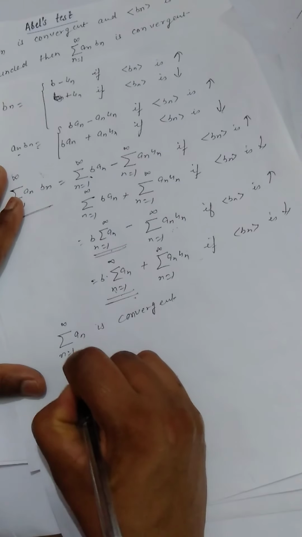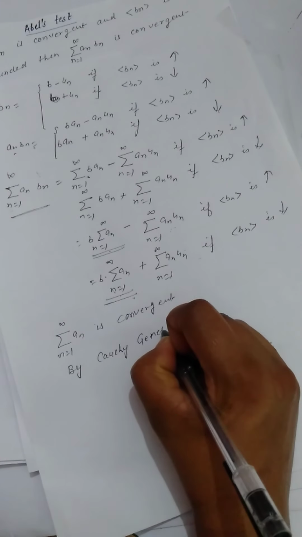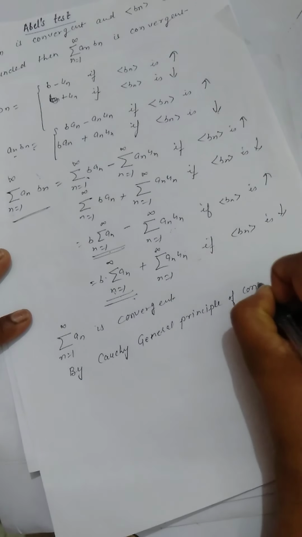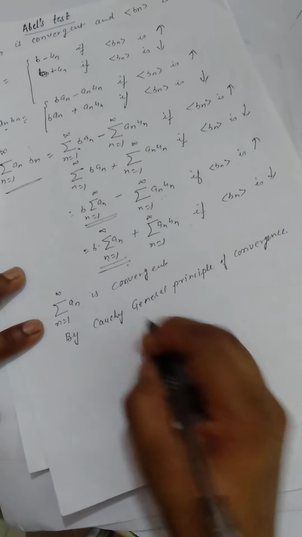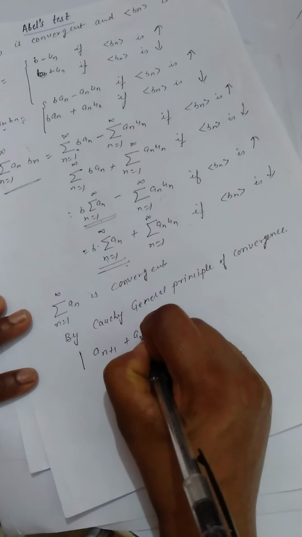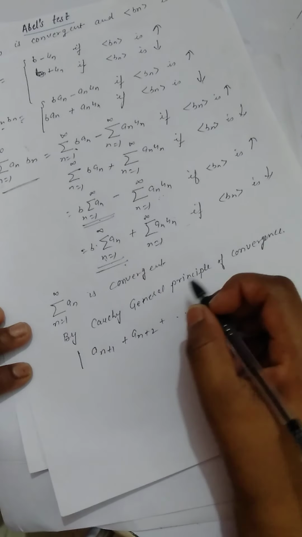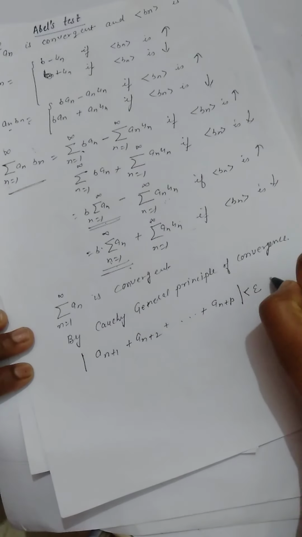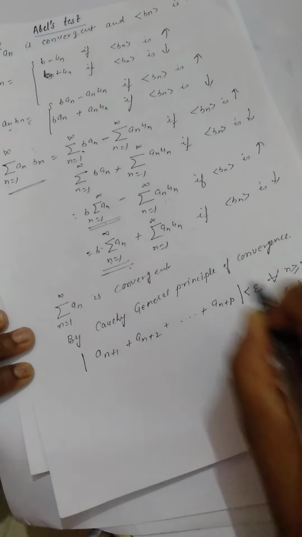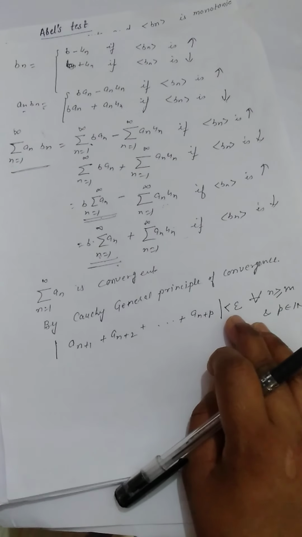If it is convergent, then by Cauchy general principle of convergence, we have modulus of an+1, an+2, up to an+p is less than epsilon, for all n greater than or equal to m and p belonging to N. Given any epsilon, there exists a positive integer m such that modulus of this is less than epsilon. This epsilon can be arbitrary.